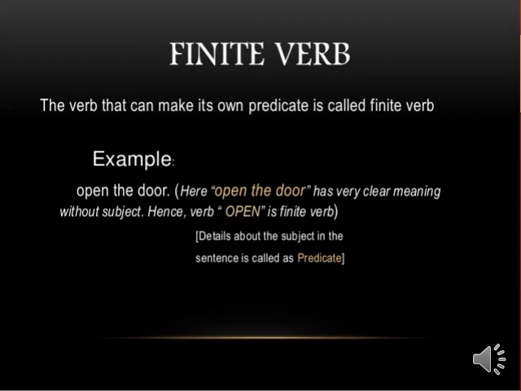Now next is your finite verb. So what is finite verb? The verb that can make its own predicate is called your finite verb. The example is given here. Open the door. So open the door here is your predicate. And here open is your finite verb.